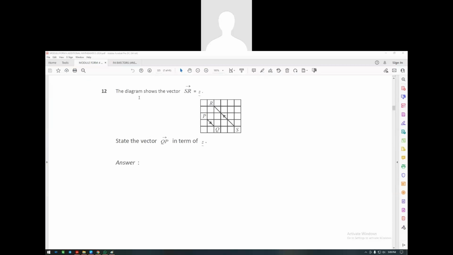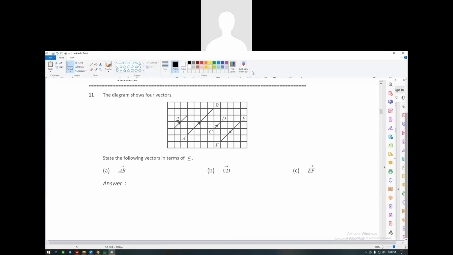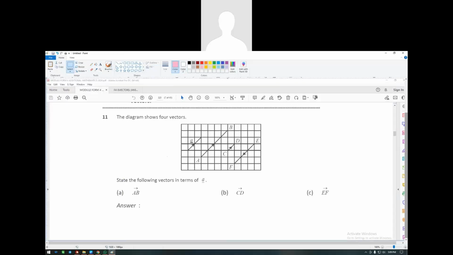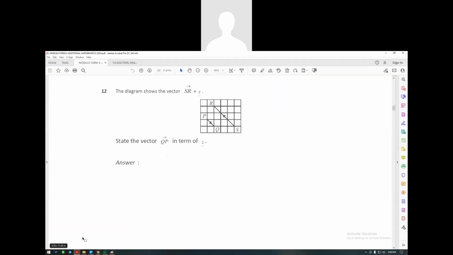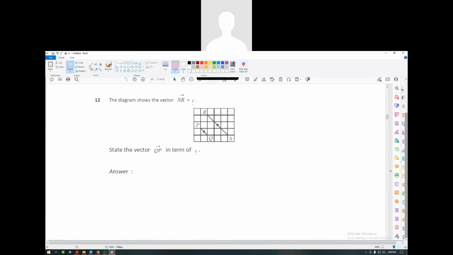Next question says, the diagram vectors show SR is equals to Z. So SR is Z. So SR, that means from S, you're going all the way here, cutting through 1 box, 2 box, 3 box.